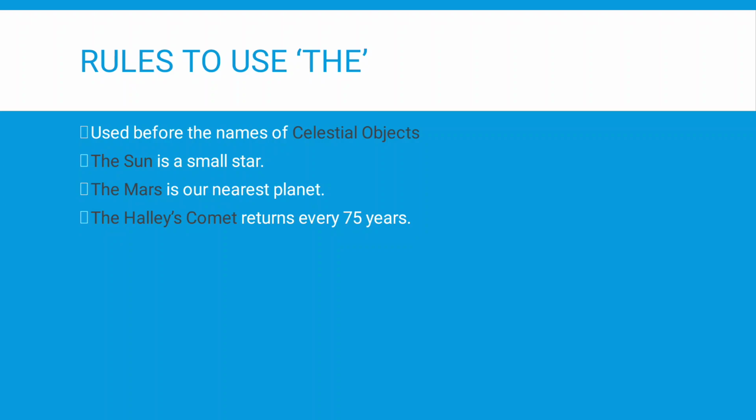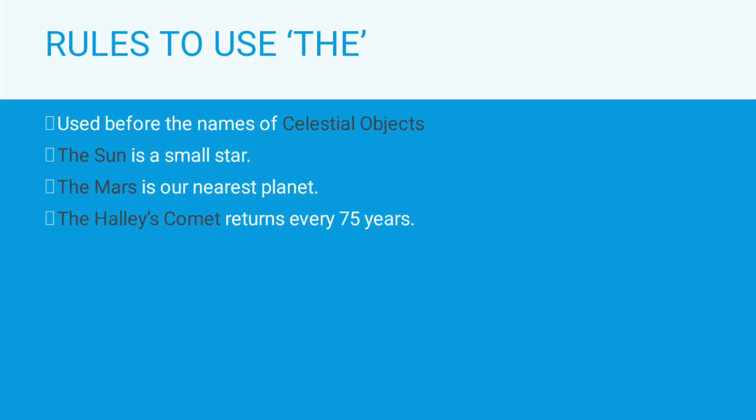Names of celestial objects. Every star is named. The planets that we have in our solar system are also named. Many of the comets are named. Many of the galaxies are named. So, when we use the examples of these names of celestial objects, definite article the is used before them. Next rule.